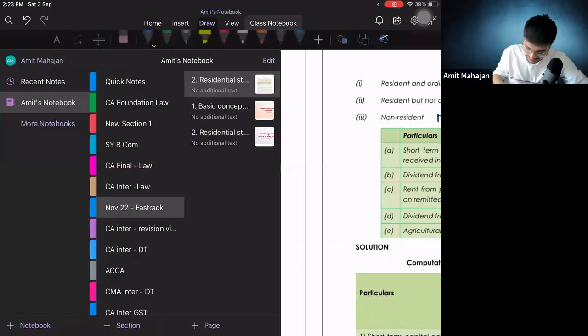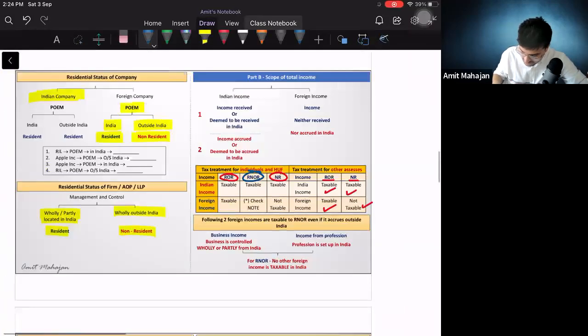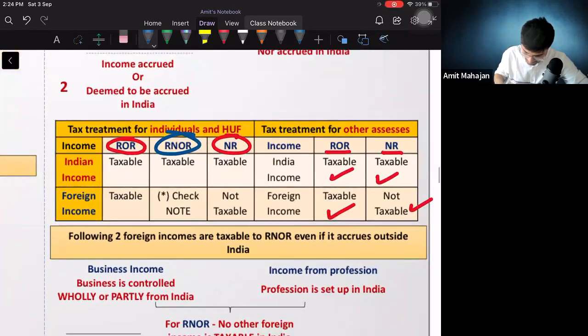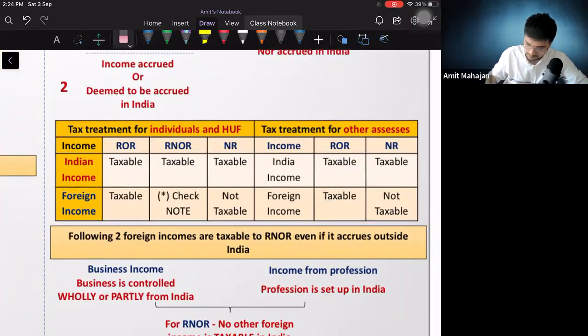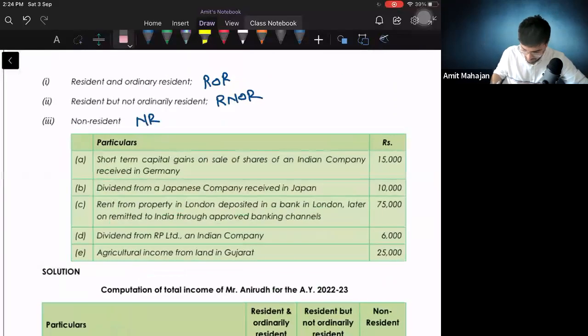इसके लिए ना, if you are watching this lecture on the screen, like on the laptop screen, I want you to take a photo of this part. And keep this in front of you. Okay, we know that it is an Indian income. It will be taxable for ROR also, RNOR also, NR also.